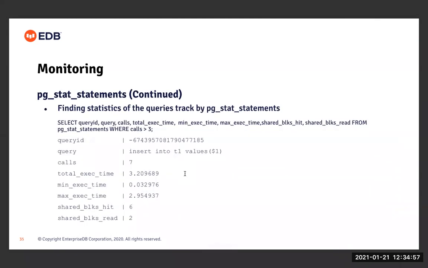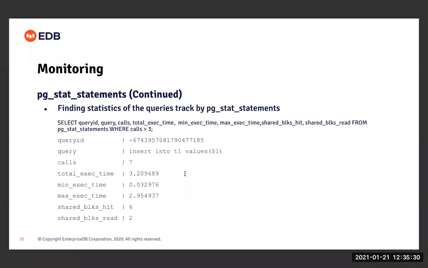Now let's talk about some of the use cases of the pg_stat_statements table. One use case could be to find the statistics of the queries tracked by pg_stat_statements, right? Here is a small query that I have written, which uses pg_stat_statements to see which queries got executed more than 3 times, and it shows the stats about those queries. Here, as an example, the query insert into table T1 values got executed 7 times, right?